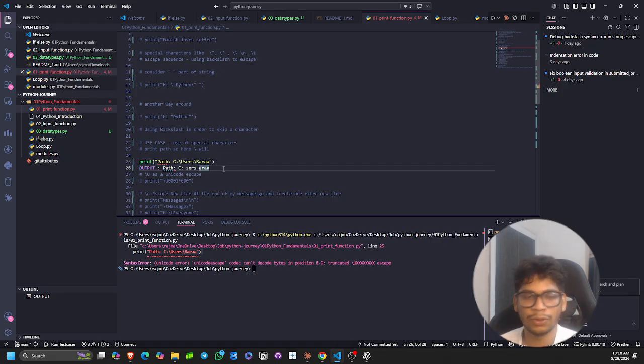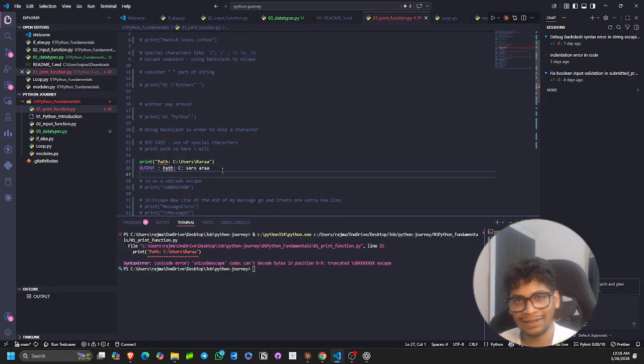So how should we do this? The output should be like this, but the output is different. It is telling us there is a syntax error: unicode escape, codec can't decode bytes in position 89, truncated. It's very difficult to understand what they are explaining, and while I was learning, I actually ignored this.